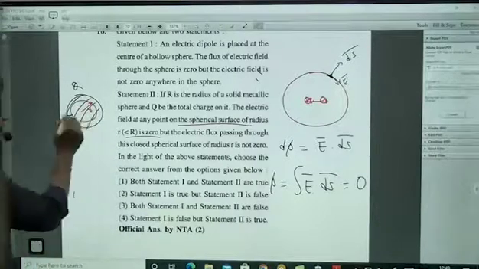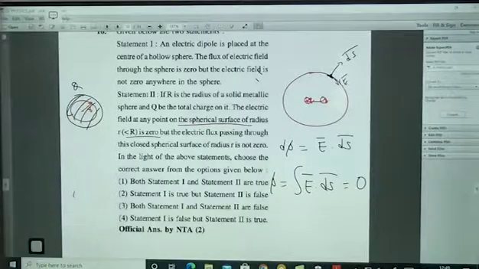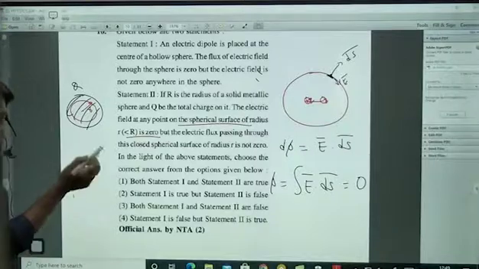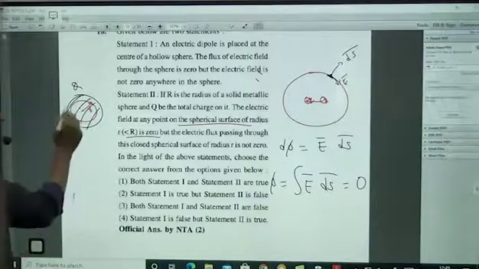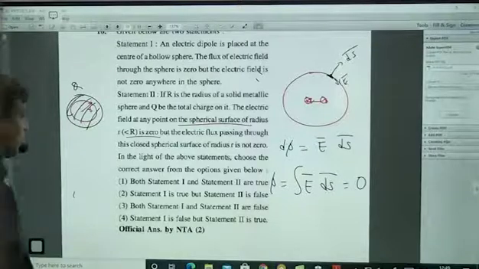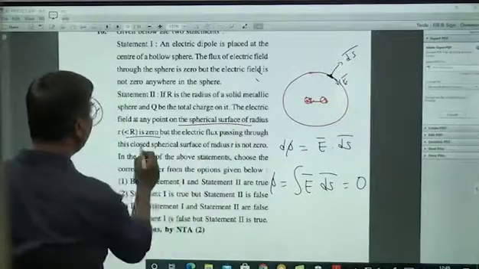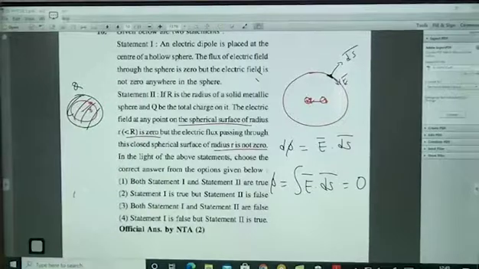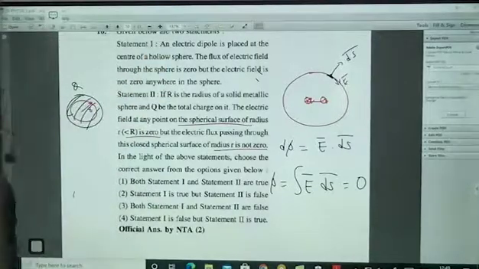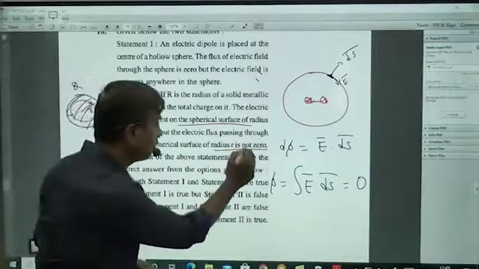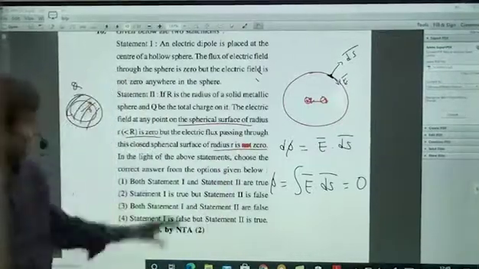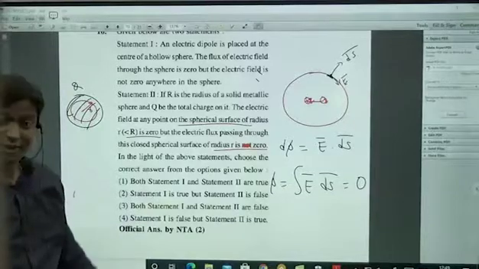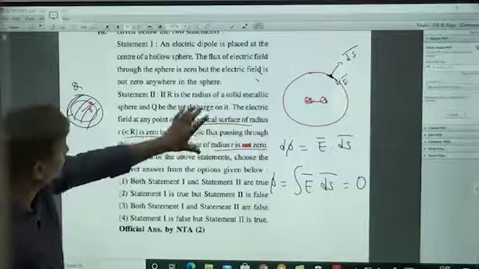So if you put some Gaussian surface here, what is the flux? Flux is also 0, because is there any charge which is inside? No chance. All this charge will reside on the surface. At every point the electric field is 0. So integral E bar dot ds bar, at every point E bar is 0. So that is why E bar dot ds bar is 0. So the flux of the closed spherical surface of radius r is not 0. This is a wrong statement. Only the first statement is correct, the second statement is not correct, because the second statement has to be, if not is not there, then the second statement is also correct. Even then the second statement is correct, but that time also this won't be the correct explanation of that.